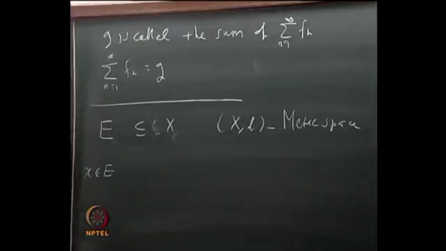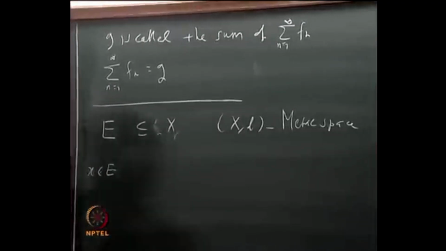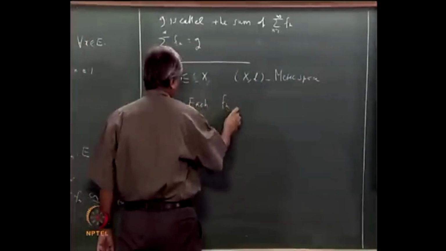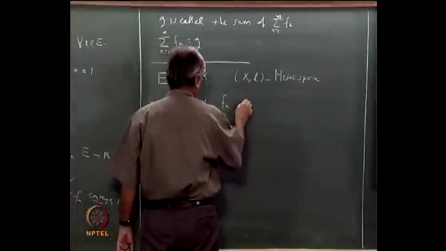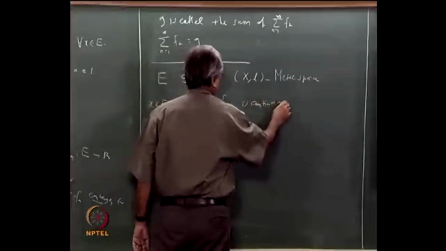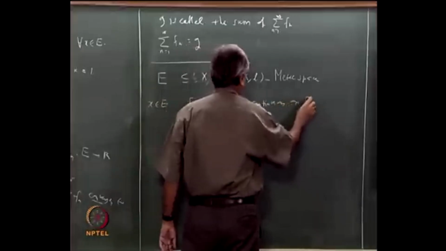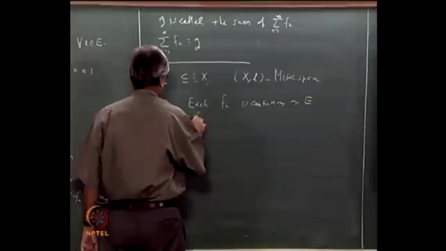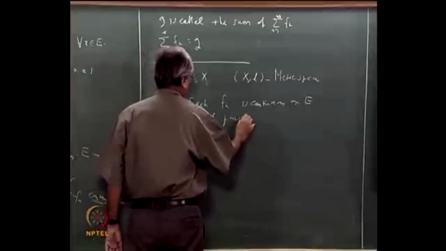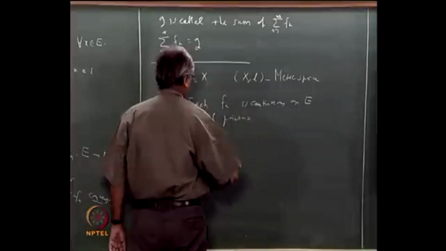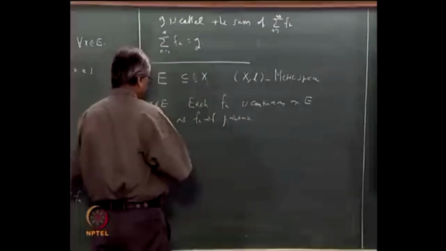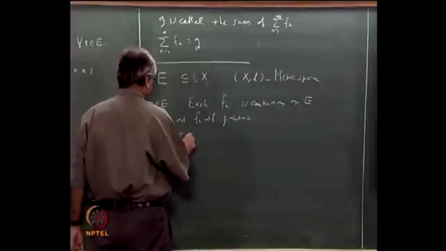Suppose each Fn is continuous on E, and Fn converges to F pointwise. Then the question is, does it imply that F is continuous?